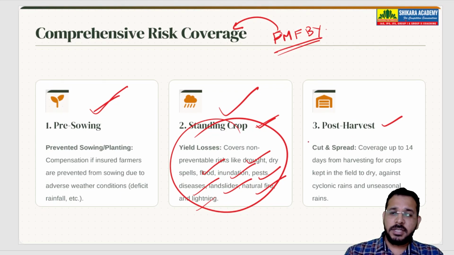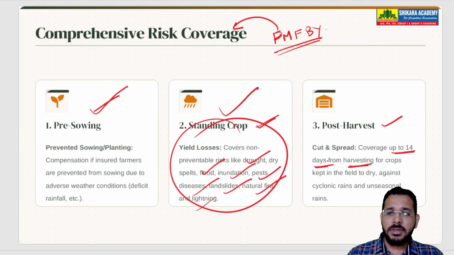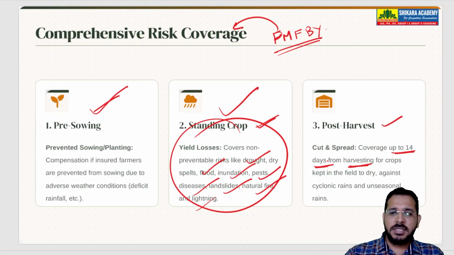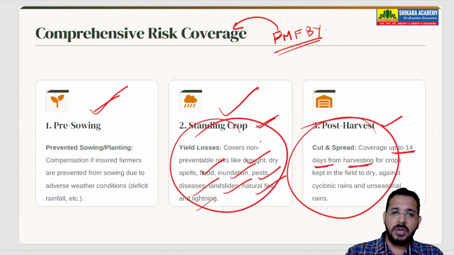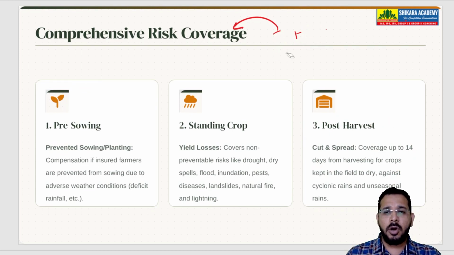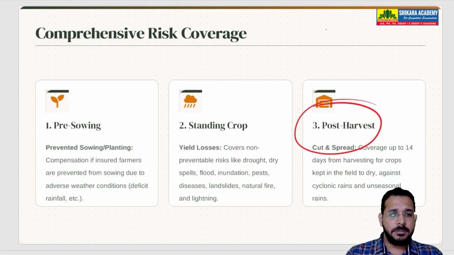Then post harvest, up to 14 days from harvesting, when farmers harvest their crops, they keep them in one place and cover them. But if the crop is lost because of flooding or cyclonic rains, post harvest losses are also covered in this insurance scheme. So this is a holistic scheme where farmers get insurance not only during the standing of the crop, but also pre-sowing and post harvest.